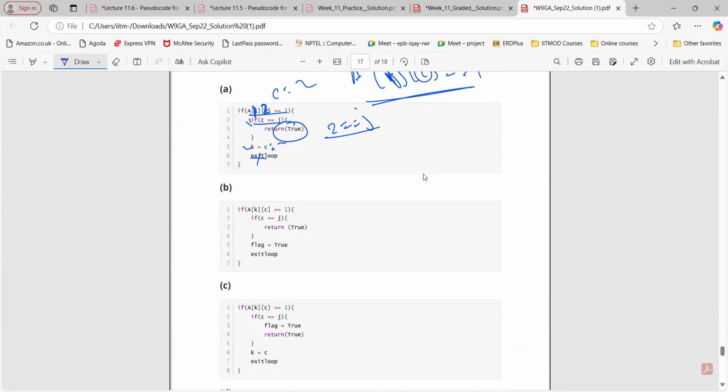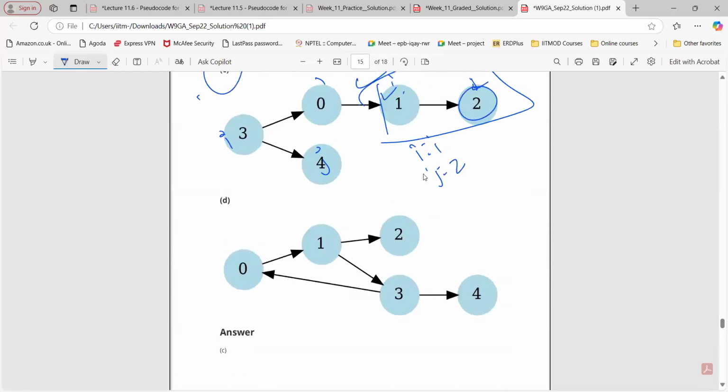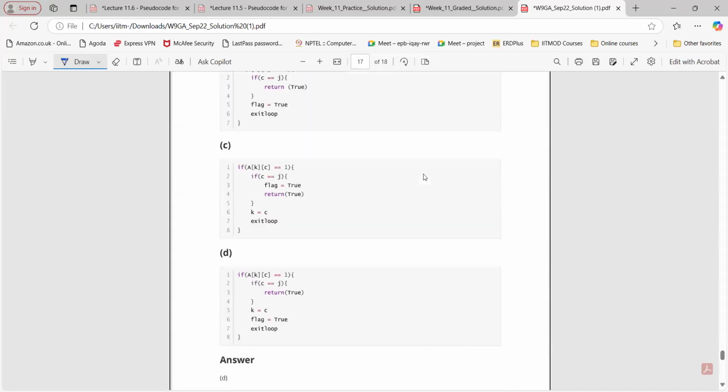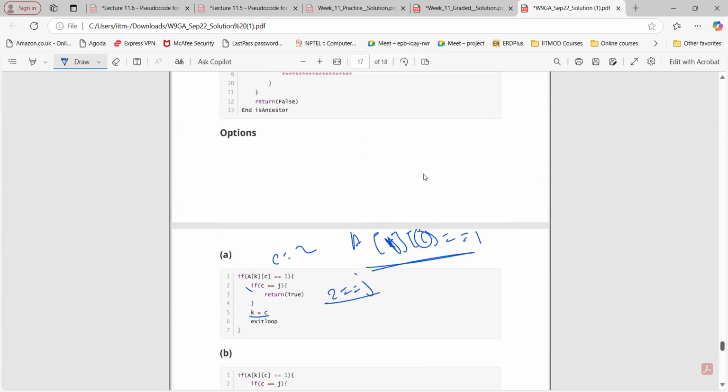Now what about B? So here K is equal to C. What is B? Okay, K equals C here. This we are going to return true. So that thing is correct. But when I take i as 0 and j as 4, that should return false.